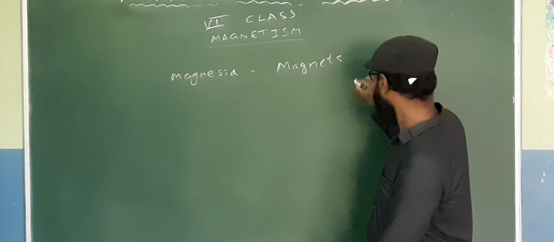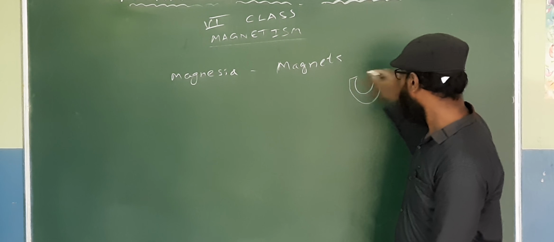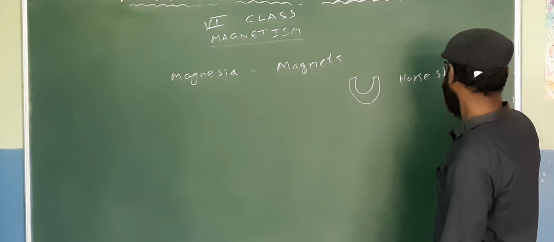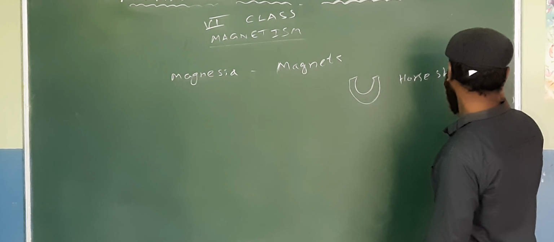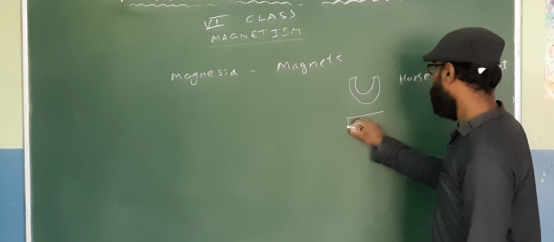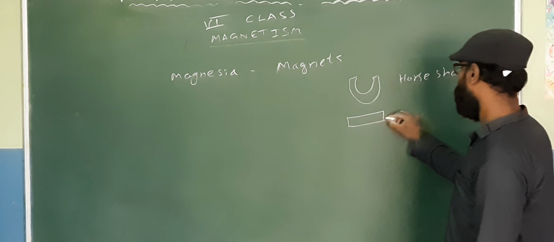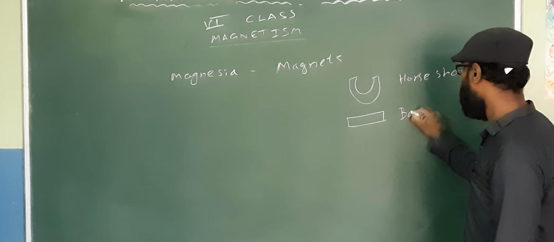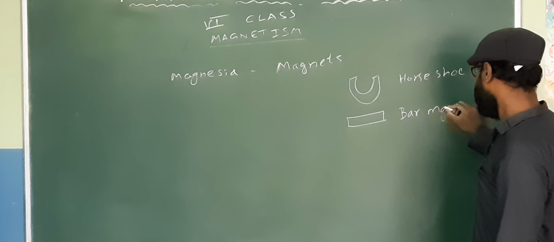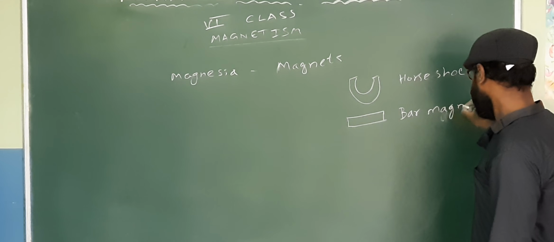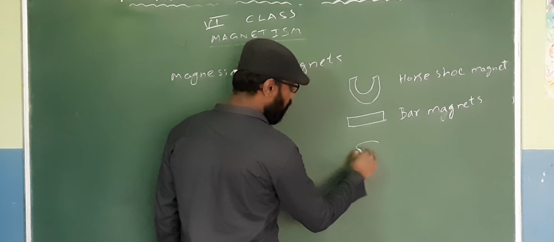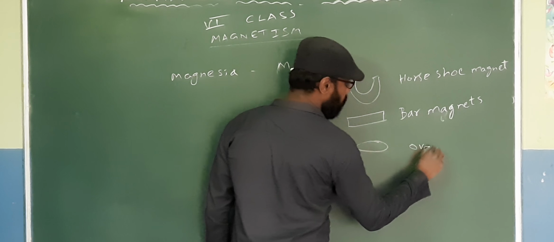The U-shaped magnets you might have seen are called horseshoe magnets. And you might have seen the cuboid or rectangular shaped ones. Those are called bar magnets. There are different shapes and sizes, and the ones you commonly play with are oval shaped also.